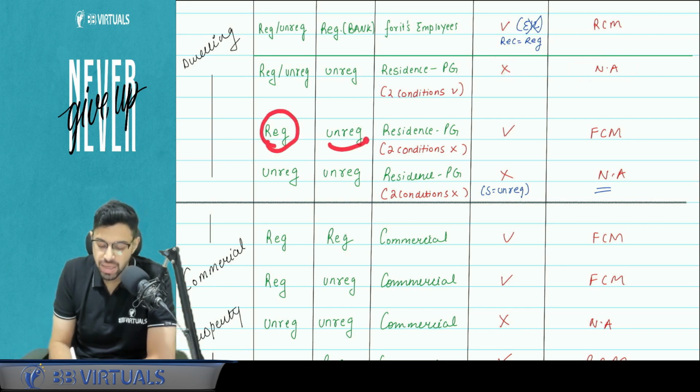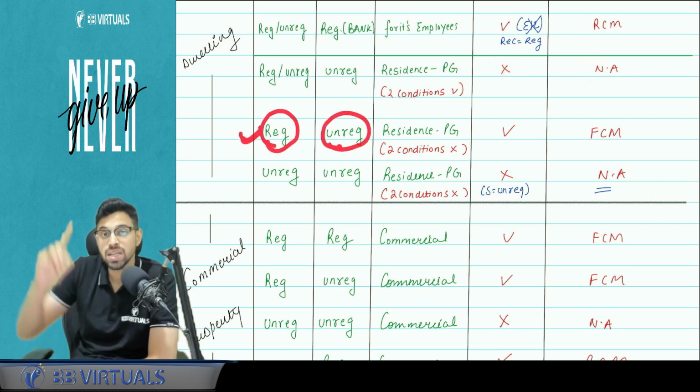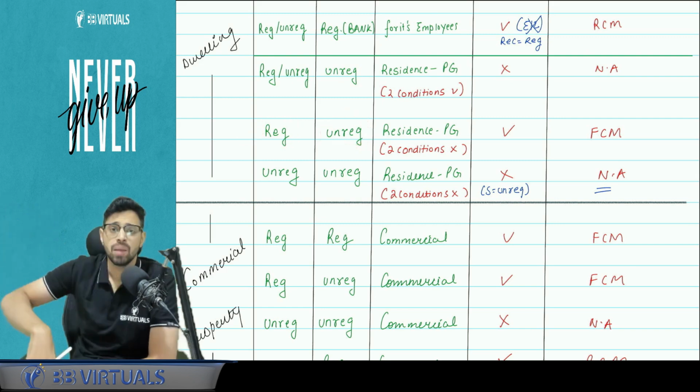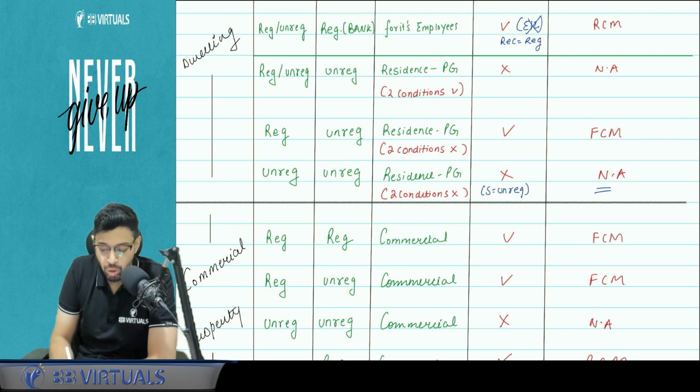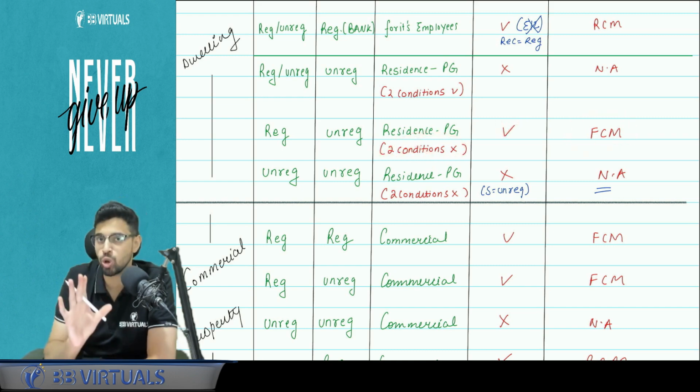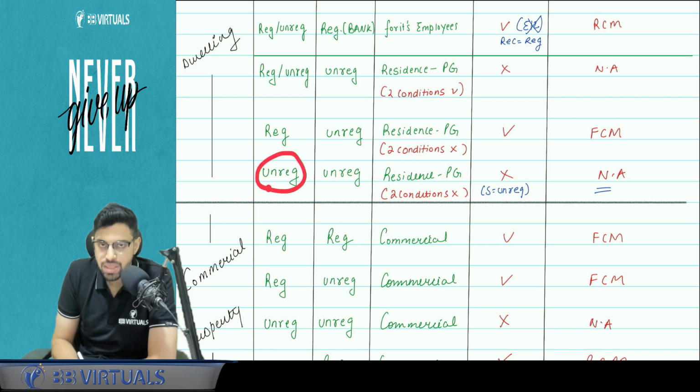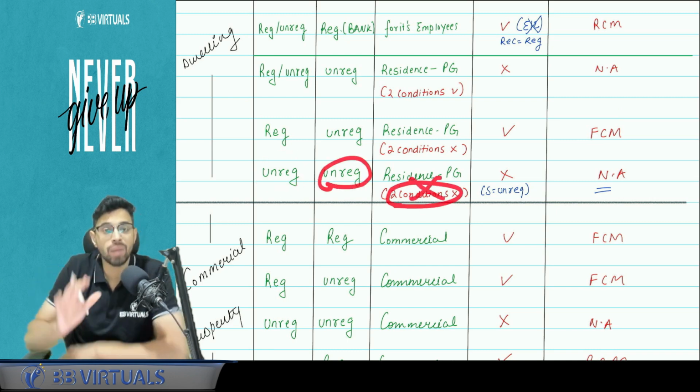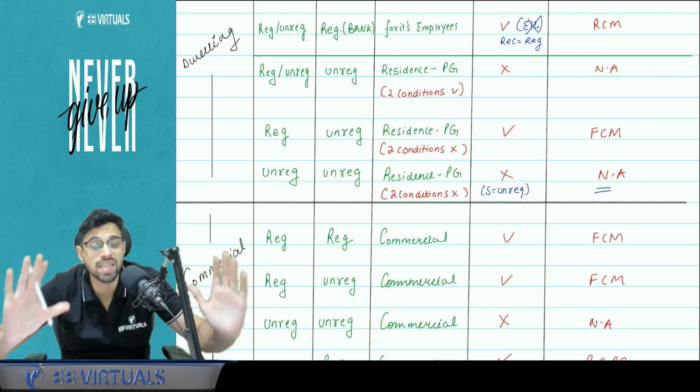Supplier registered, recipient unregistered. Supplier registered means his turnover is crossing the limit, or maybe he is under the voluntary registration scheme, and the two conditions are not complied. So now GST will be applicable under FCM. So apply logic also. Yes, supplier unregistered, turnover is not very high. Recipient obviously unregistered. Two conditions are not complied. It means that we are not going to give the exemption.